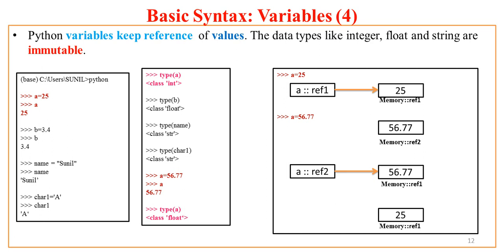Now the question is, what happens to this value 25? It's a big question, as that value is not being referred to by any variable. Here a very smart entity of Python comes into the picture, and that is nothing but the garbage collector.